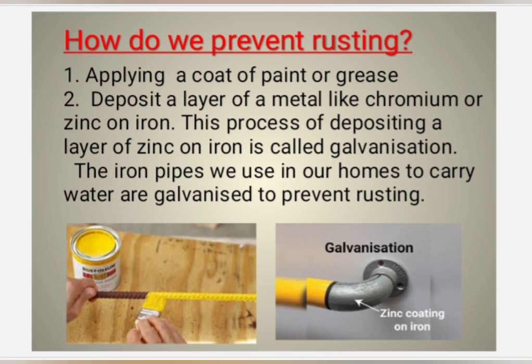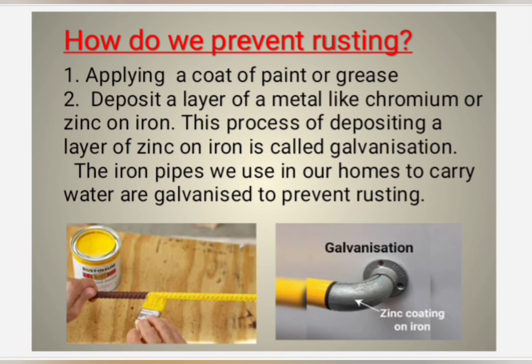Once again, we'll see the points we have learned today. Physical change and chemical change. These are the two types of changes. A change is classified into two types. One is physical change. Second one is chemical change.